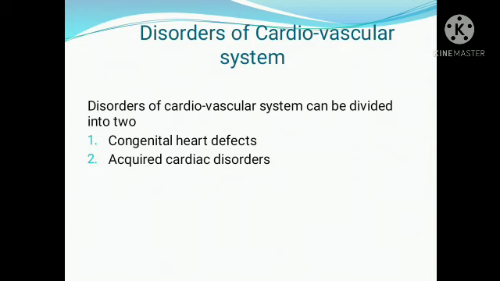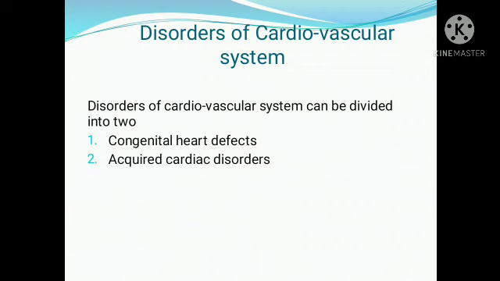Okay, now we will start with the disorders of the cardiovascular system. All the disorders of the cardiovascular system can be divided into two: congenital heart defects and acquired heart defects or cardiac defects. Congenital, from the word meaning, the defect is present at the time of birth itself. So congenital heart disorders are all those defects present at the time of birth. Of course, since it is present at birth, it is a developmental problem.